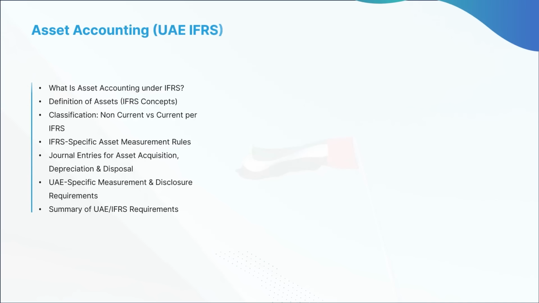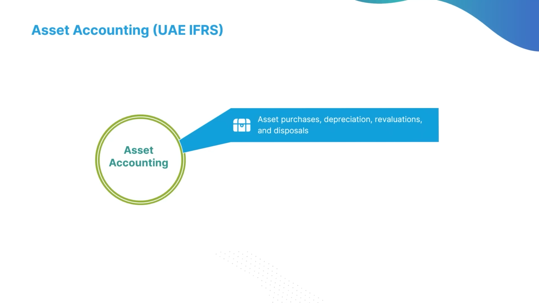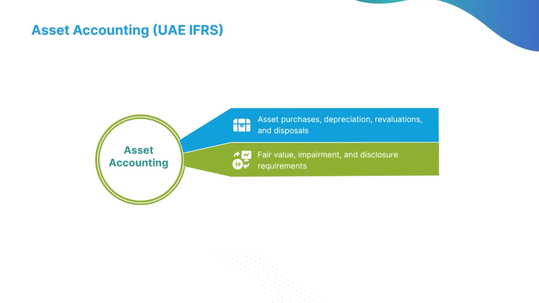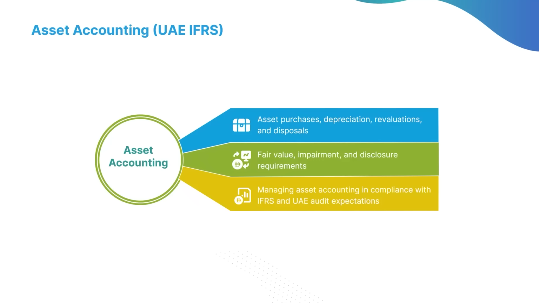This course introduces you to how assets are defined, recognized, and classified under IFRS as applied in the UAE. Beyond definitions, we'll dive into practical journal entries covering asset purchases, depreciation, revaluations, and disposals, so you understand not only the theory, but how to record it in practice. We'll also examine the UAE-specific considerations like fair value, impairment, and disclosure requirements. By the end, you'll be equipped to manage asset accounting in compliance with IFRS and UAE audit expectations.